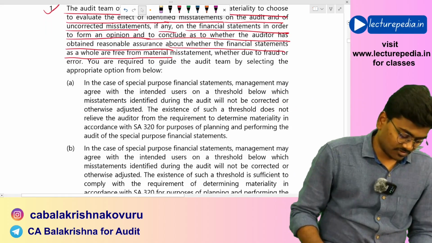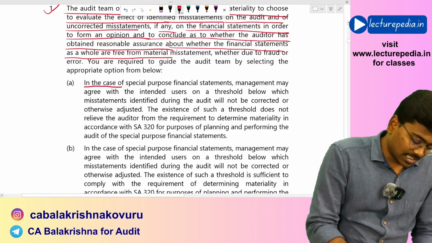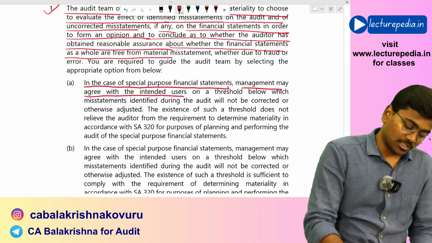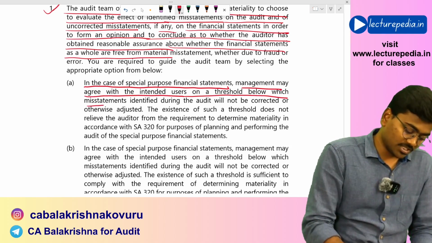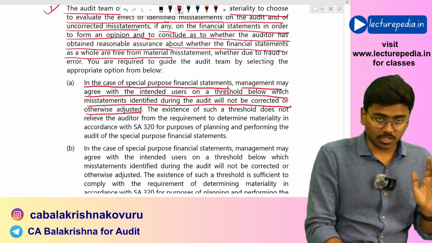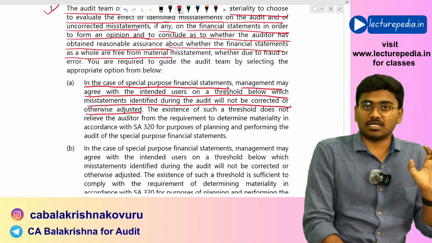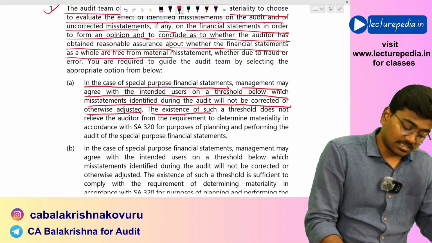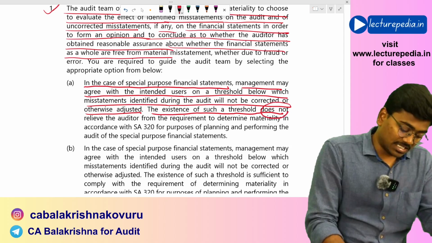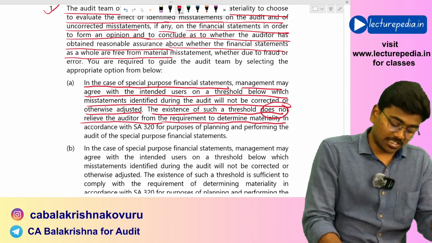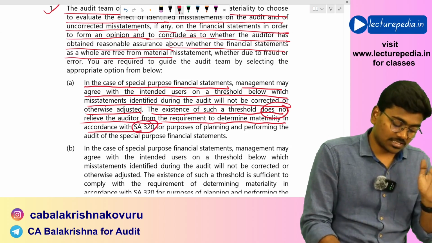So let us see what the first option is. In the case of special purpose financial statements, management may agree with the intended users on the threshold below which misstatements identified during the audit will not be corrected or otherwise adjusted. Management can agree with the intended users in the contract for a materiality level, but the existence of such a threshold does not relieve the auditor from the requirement to determine materiality in accordance with SA 320.